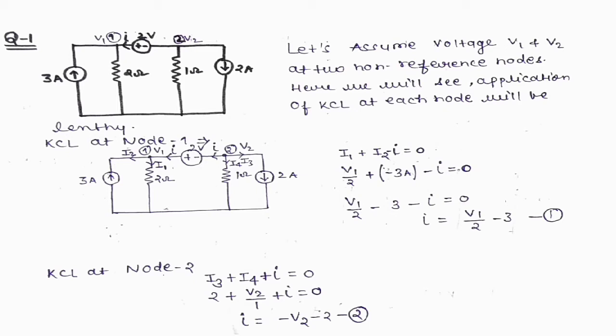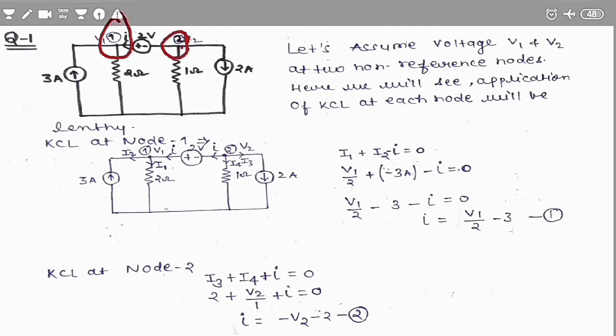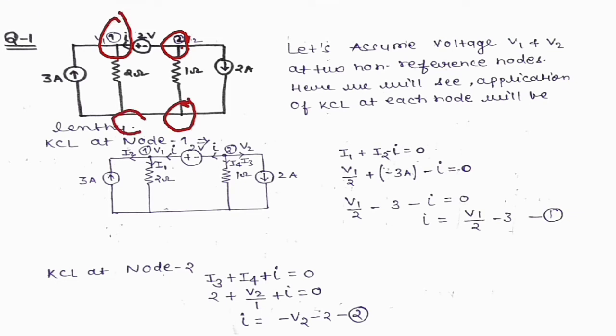So we will discuss this first: we have to consider the nodes. First of all we have to find the nodes. So this is node number 1, this is node 2, and this is the reference node. We do not consider any reference node here, we only consider the non-reference nodes. Okay, so here there are two non-reference nodes.